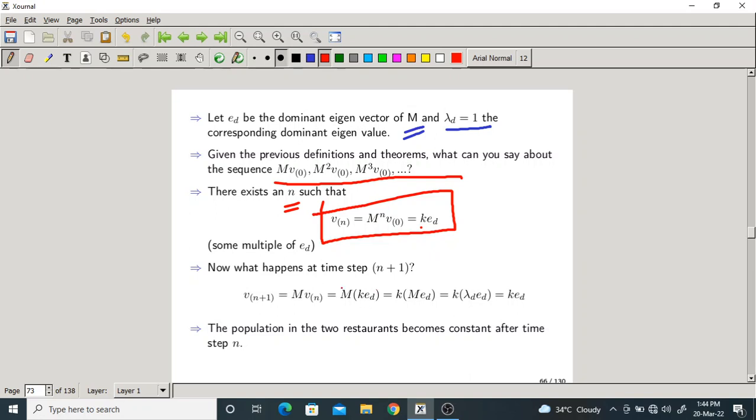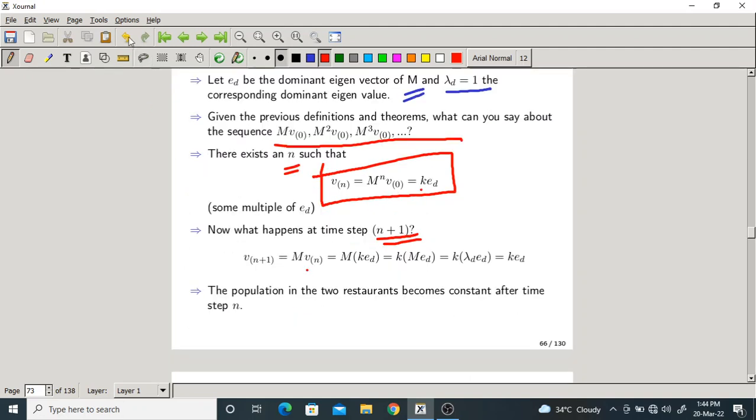Okay, now let us see what happens at time step n plus 1, the next step. So now V of n plus 1. What is V of n plus 1? M into Vn. Please be careful here. Otherwise, let me write here.